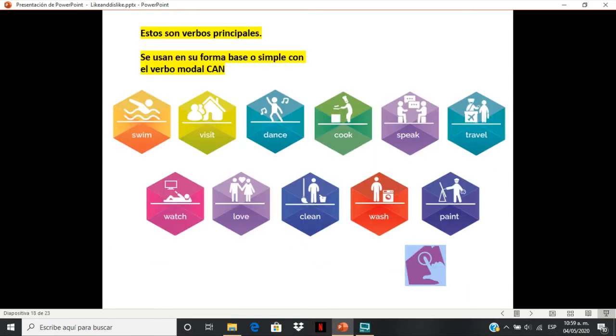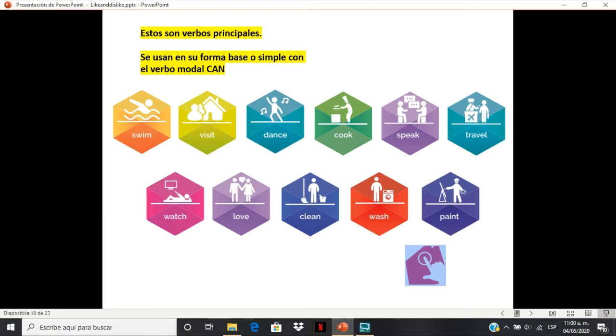Well, we have some main verbs. Remember, the other verbs we're using are called main verbs, and we use them in a simple form or in the base form. So we have these verbs or these actions, as you can see, they are about abilities, or common things we are able to do. For example, swim, visit, dance, cook, speak, travel, watch, love, clean, wash, and paint. So just add these verbs to the modal verb can.